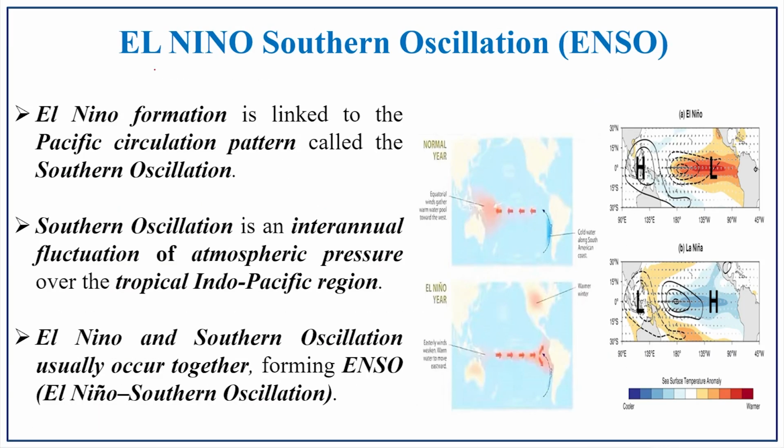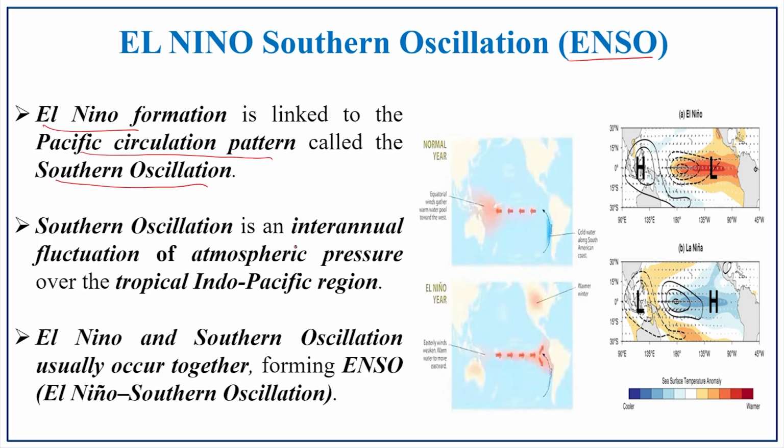Next one is the El Nino Southern Oscillation, that we call ENSO. El Nino formation is linked with the Pacific circulation pattern. These two linkages, that is El Nino formation and the Southern Pacific circulation pattern, together are known as Southern Oscillation.